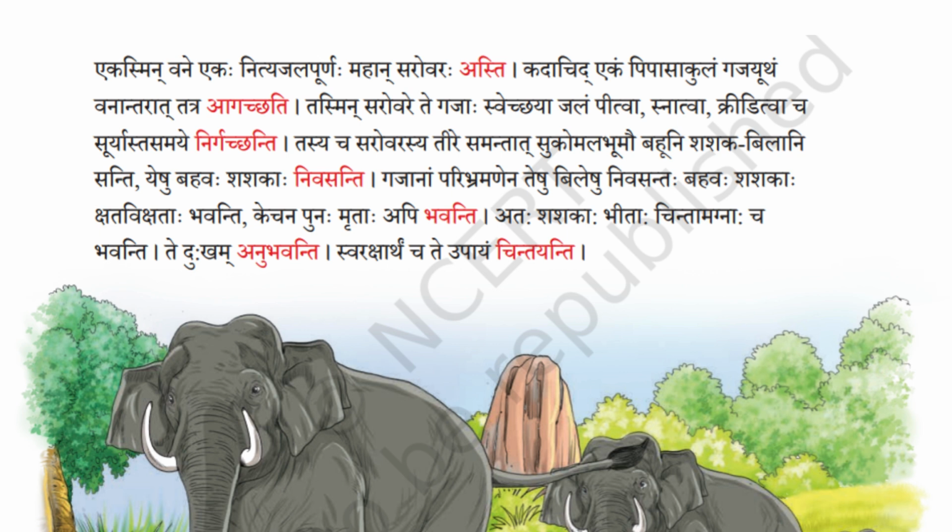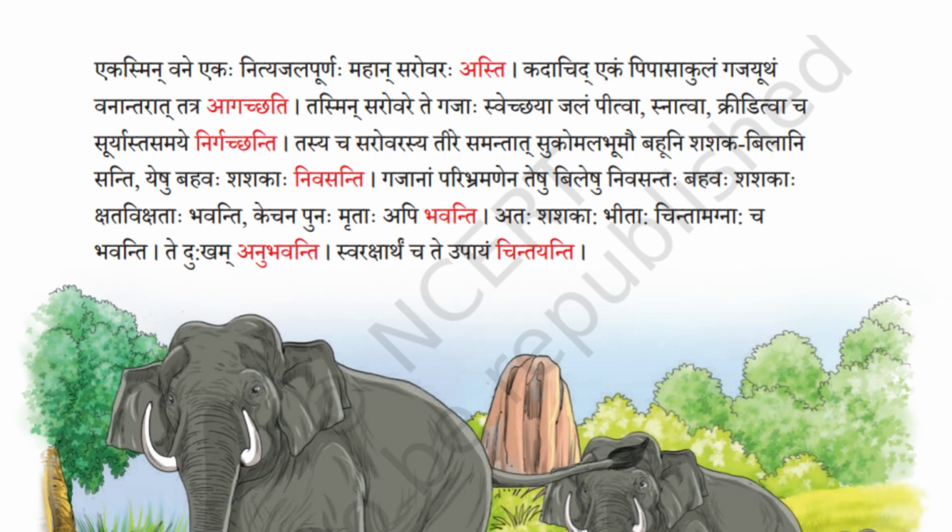For example, if it's Akaranta Pullingam, Balakaha, Balakau, Balakaha. But there is one more clue that the verb is giving here. Asti is Eka Vajanam also. So that gives you two clues. Asti is Eka Vajanam and Pradhama Purushaha. So the verb gives you two clues. That is, the answer will be, the Kartrapadam will be Pradhama Vibhakti and Eka Vajanam.